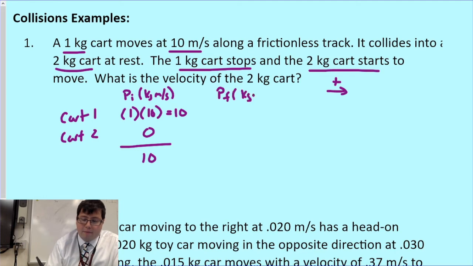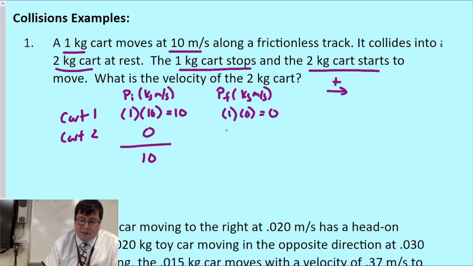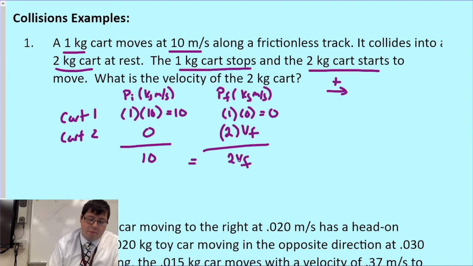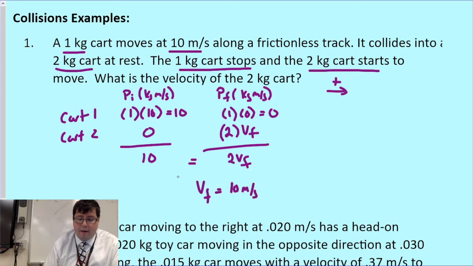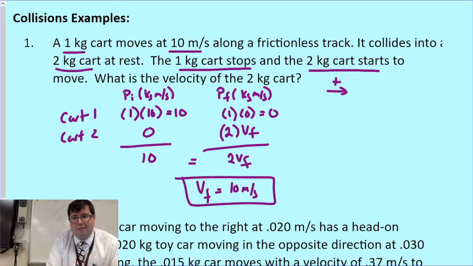For my final column, cart 1 still has a mass of 1 kilogram. It's going to stop though, so its final momentum is 0. For cart 2, I know it has a mass of 2 kilograms, but I don't know its final velocity, so adding these together, I get 0 plus 2 vf. These two sides of the equation have to be equal to each other. The initial momentum of 10 has to equal the final momentum, which is just 2 times vf. Solving that out, vf must be equal to 10 meters per second.